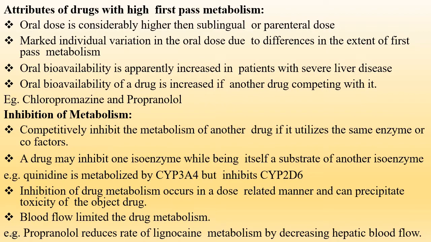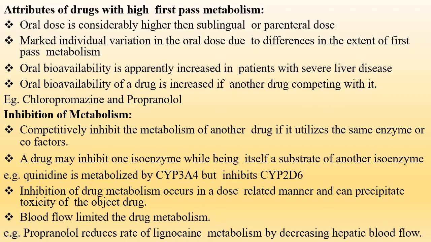Now comes inhibition of metabolism. A drug may competitively inhibit the metabolism of another drug if it utilizes the same enzyme or cofactor; that is known as inhibition of metabolism. Basically, a drug may inhibit one isoenzyme while being itself a substrate of another isoenzyme, like quinidine, which is metabolized by CYP3A4 but inhibits the CYP2D6 family. The inhibition of drug metabolism occurs in a dose-related manner and can precipitate toxicity of the object drug.